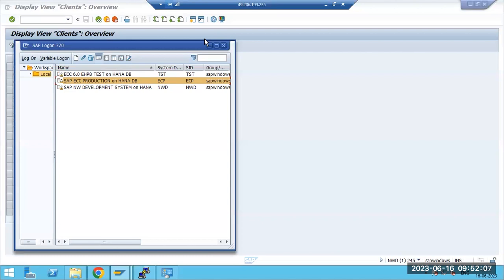Sir, by default SAP star parameter value will be 0 or 1? 1. By default 1. But actually yesterday I created the 245 client in the NW system. By default it was already set to 0. Our guys are practicing, right? So they have changed it to 120 or something like that. Parameters are not client dependent. Parameters are system dependent. If you change a parameter in any client, that will affect all the clients in the system. In that system, whatever client we are creating, that parameter will affect them.